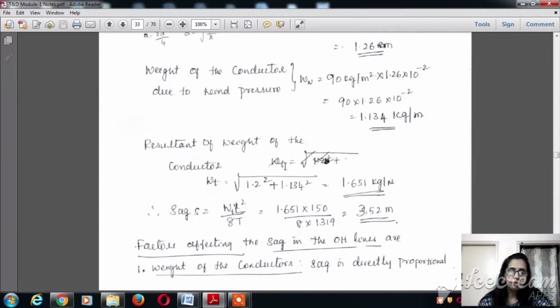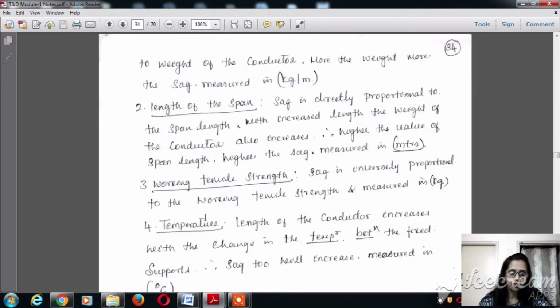In the formula itself we can understand that if the length of the span is more, then it is directly proportional to the sag that exists between the two supports. The weight of the conductor is also directly proportional to the sag, and when the weight of the transmission line is more, then the sag will also be more.